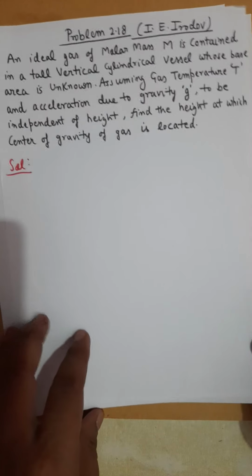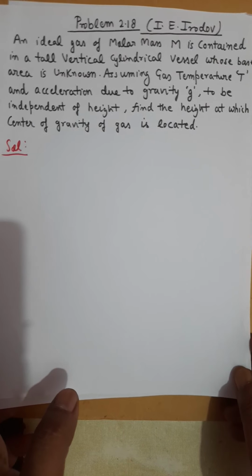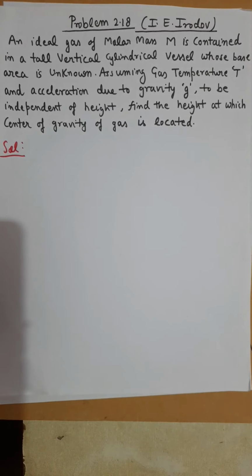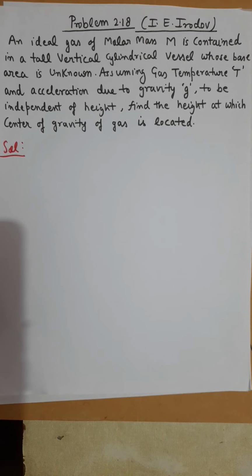Let me arrange the paper. So this is problem number 2.18, which is almost similar to problem number 2.17, except that there is no given height for this cylinder.